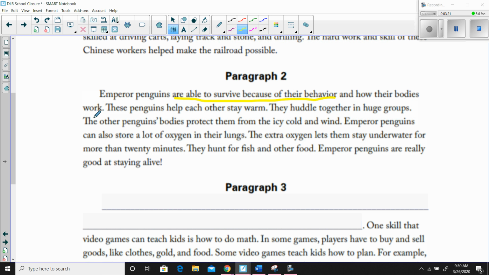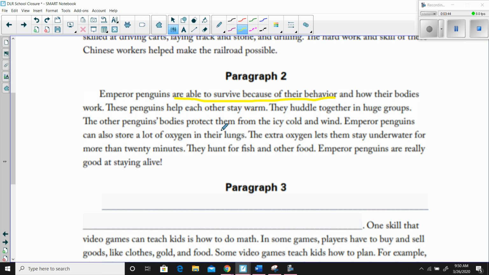The next sentence says, the other penguins' bodies protect them from the icy cold and wind. Okay, so the last two sentences have described their behavior, and now this sentence is explaining how that behavior protects them and helps them to survive, right? Next sentence, emperor penguins can also store a lot of oxygen in their lungs.